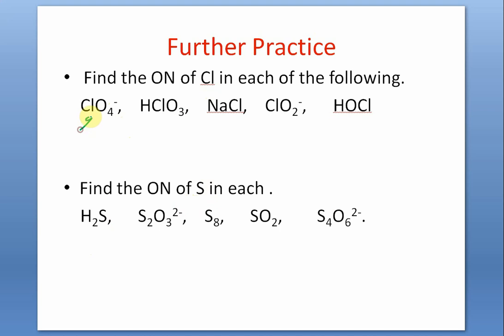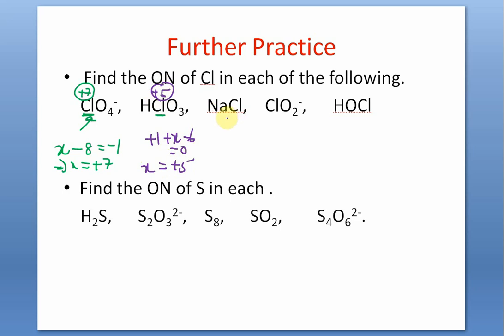So let me do. For perchlorate, this is called perchlorate ion. Say chlorine is X. And 4 oxygen, 4 2s are -8, is equal to -1, since the net charge is -1. It's not a molecule, it's an ion. So X is equal to +7. So chlorine oxidation state is +7. This is chloric acid. So hydrogen is +1. Chlorine is say X. And 3 2s are -6, is equal to 0. So X is equal to +5.